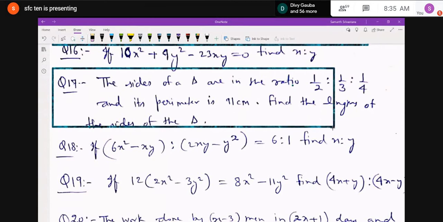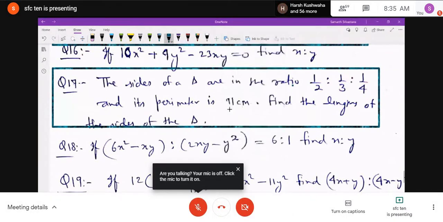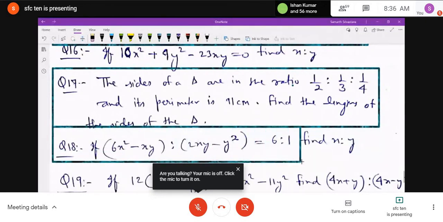Find the length of the sides of the triangle. Question number 18. If 6x square minus xy is to 2xy minus y square is equal to 6 is to 1, you have to find the value of x is to y.